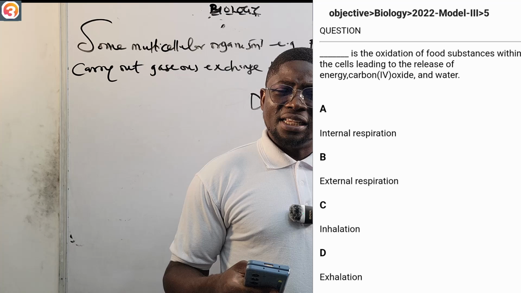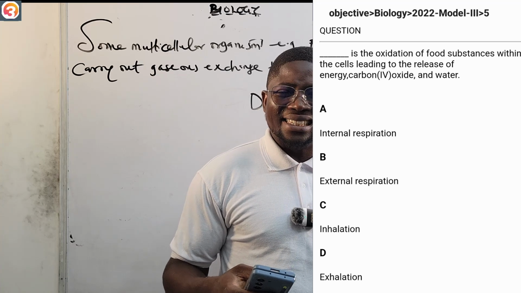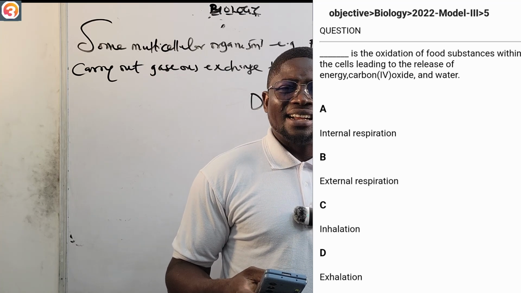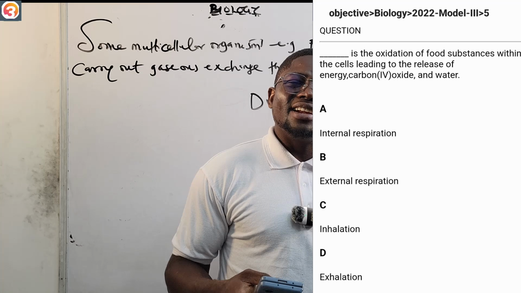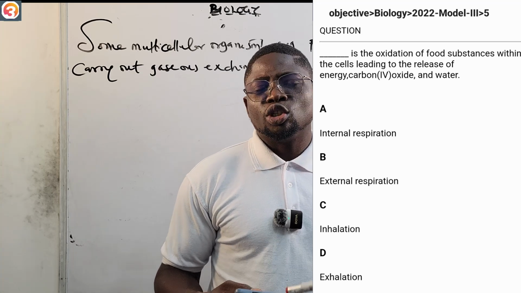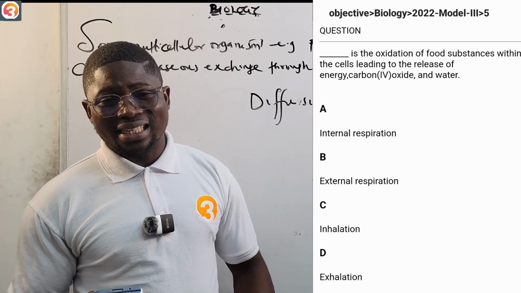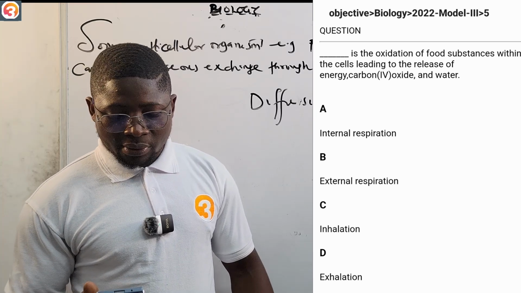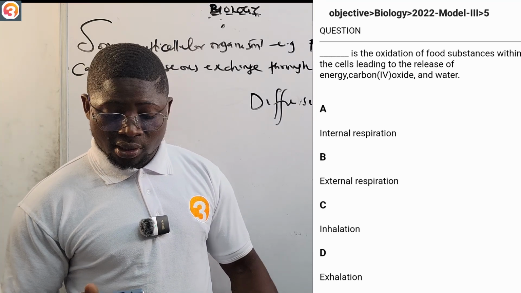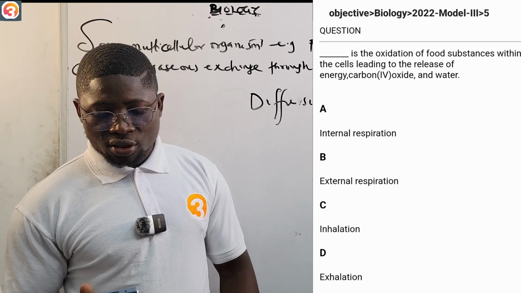The major purpose of internal respiration is to supply the cells with oxygen for cellular respiration. A, internal respiration; B, external; C, inhalation; D, exhalation. So the correct answer is A.